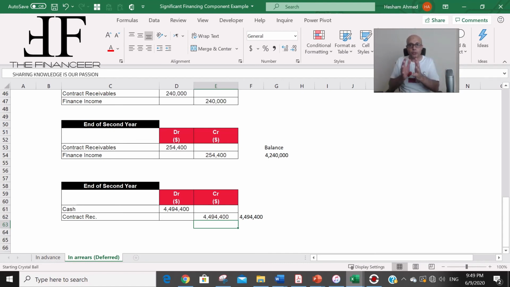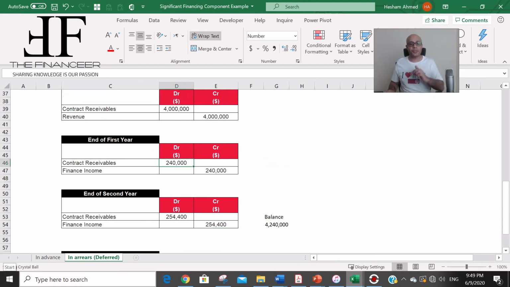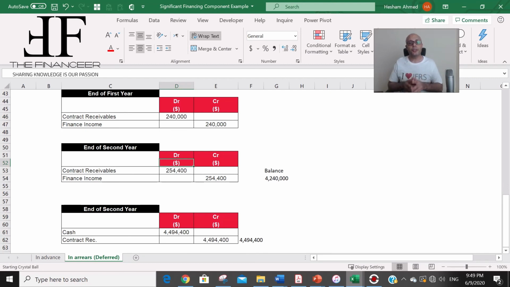You cannot report this finance income as part of the regular revenue in your financial statements. This must be separately reported in the financial statements. So the finance income for the first year, which is 240, and for the second year, which is 254, must be reported separately in the financial statements. At the end of the second year, you have to close your contract receivables with the cash that you are going to receive from the customers.